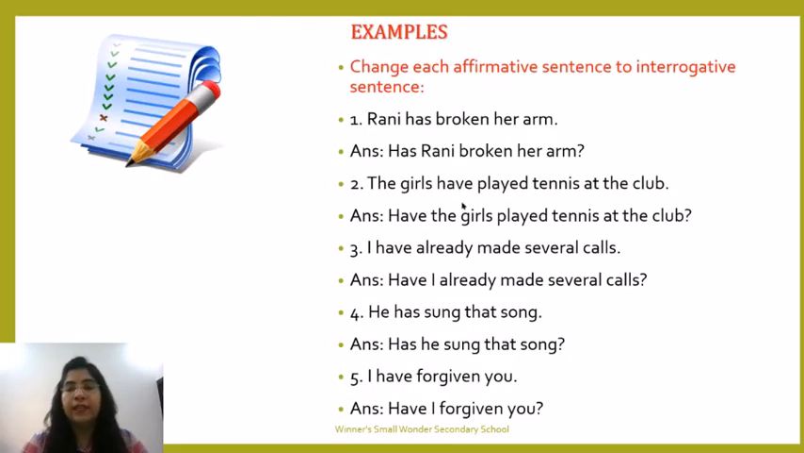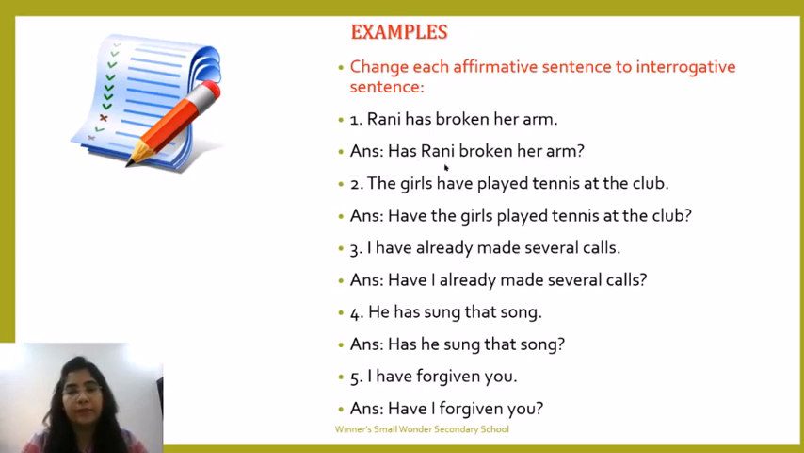Now let's do the examples. Change each affirmative sentence to an interrogative sentence. The first one says, Rani has broken her arm. So the helping verb has will come in the beginning of the sentence. So has plus subject, that is Rani, plus third form of verb broken plus object her arm plus question mark. So this satisfies our rule.